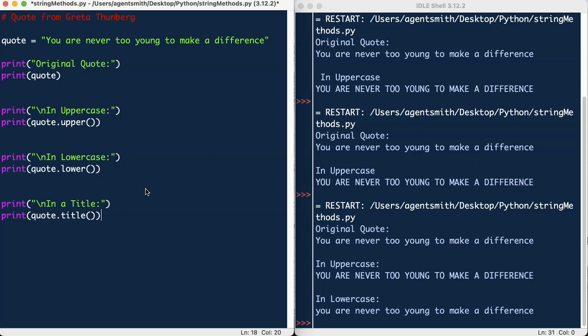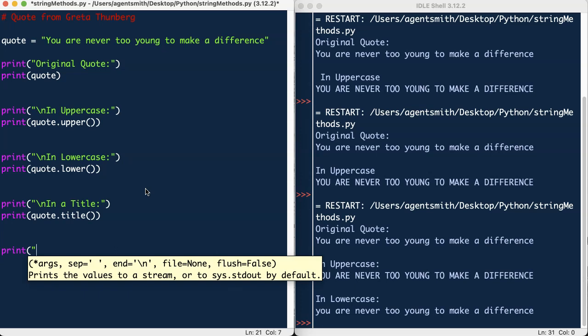There we go, and the next one we are going to swap the case. So anything that's already uppercase is going to become lowercase, and anything lowercase is going to become uppercase.